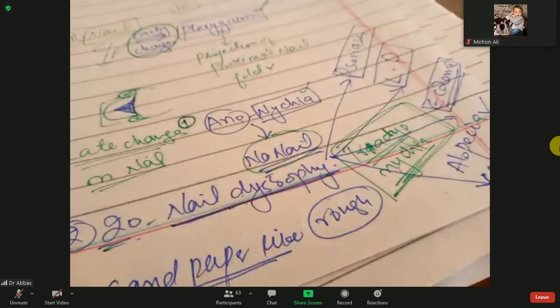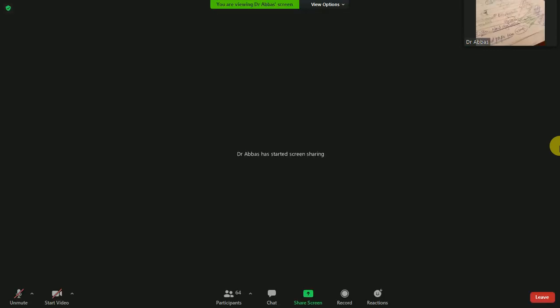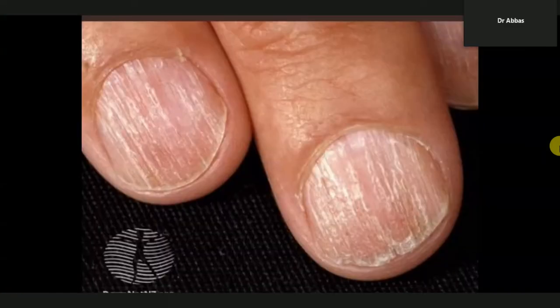And what are the other signs? Other sign is trichonychia. So look at here. In this image, you can easily observe the total nails are rough.